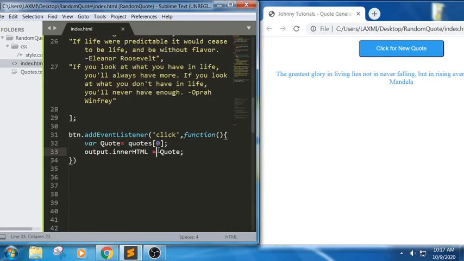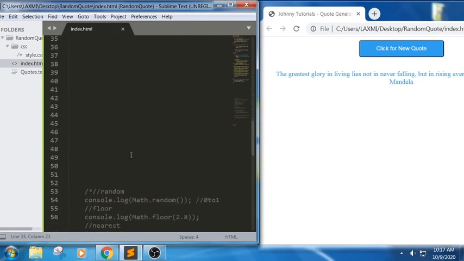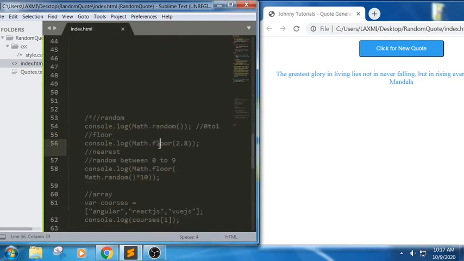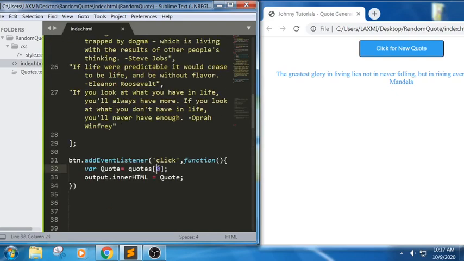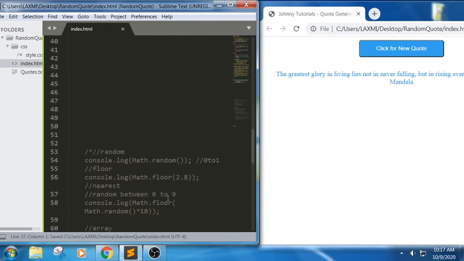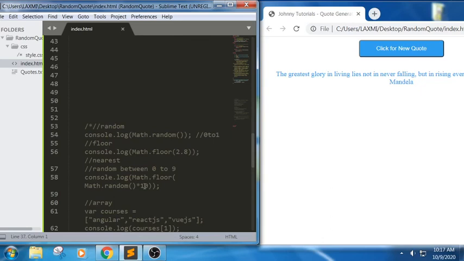But I want to generate randomly. We have discussed random as well as floor. In the same way, inside this array, instead of placing only one element, I will write math.floor, math.random star. For example, if I write math.random star of 10, it will generate 0 to 9.